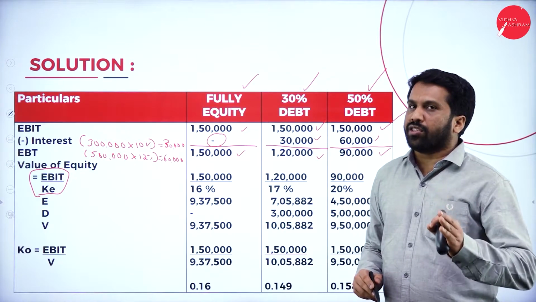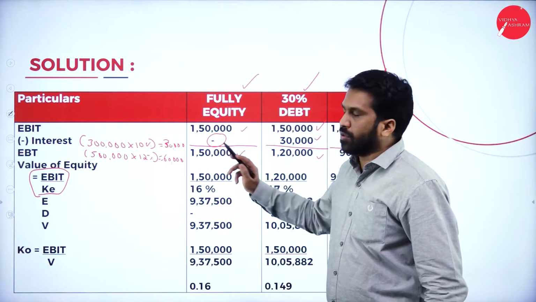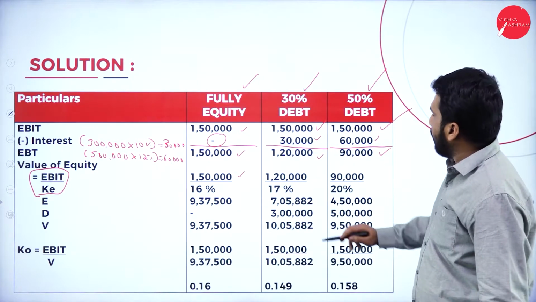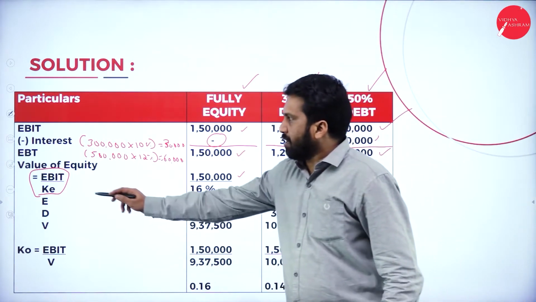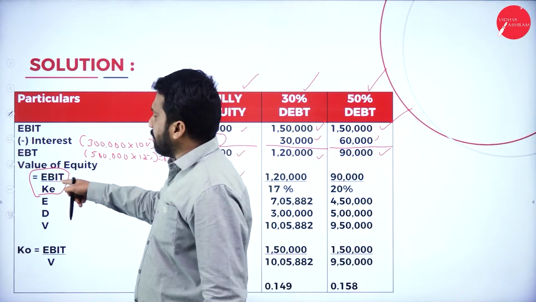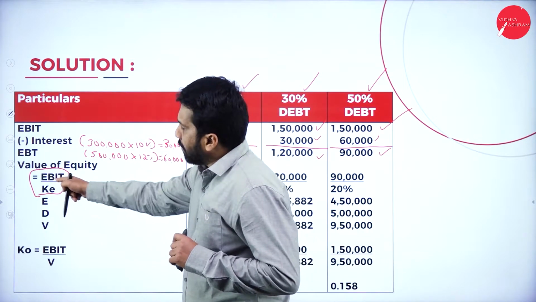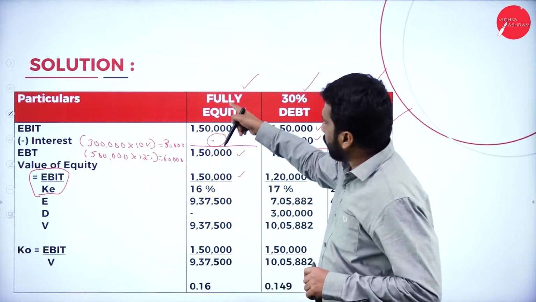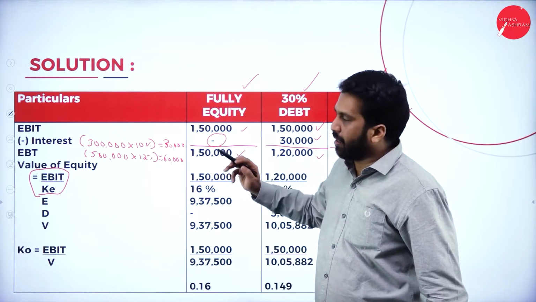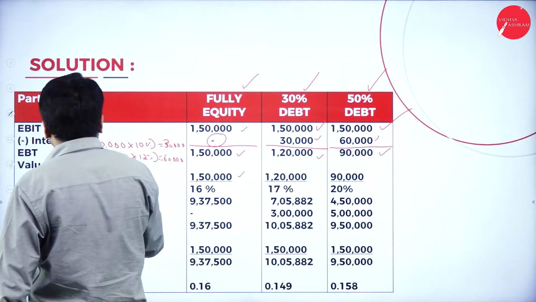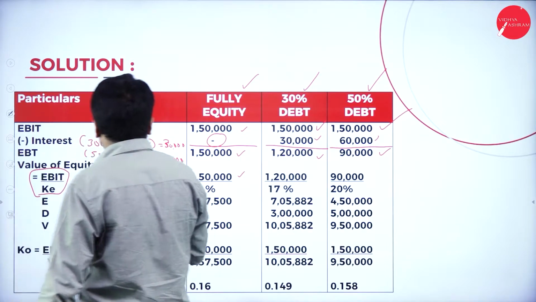Now, EBIT 1,50,000, and just now you got 1,20,000 and 90,000. You can go for EBT, not EBIT. Why we have given EBIT is because of the first one: EBIT will remain the same because there is no interest. You can also take it as EBT divided by cost of equity.